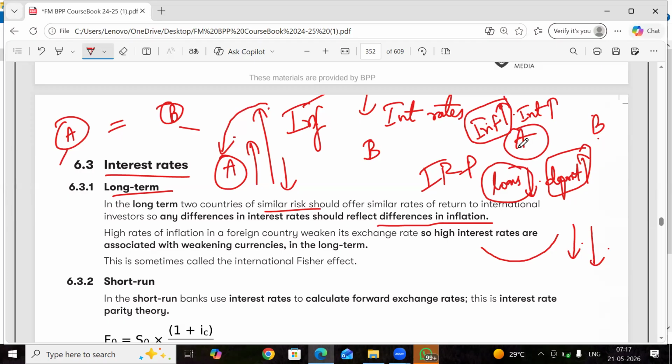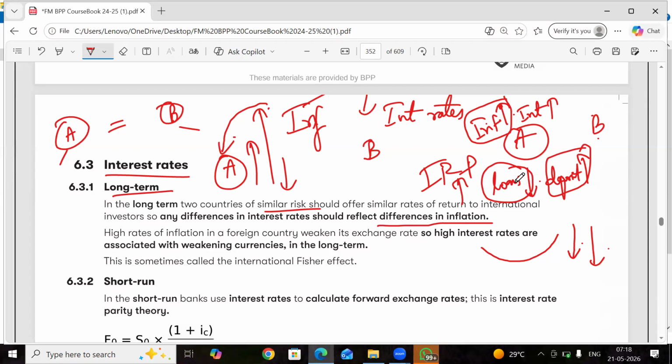They are encouraging people to deposit more by giving high interest rates. High interest rates is nothing but deposit rate will be high and loan rate will be high. If deposit rate is high, people deposit more. If loan rate is high, people will take fewer loans. Less loans, less demand, more supply. Yes or no? Less loans are given, right? People are not taking more loans because high interest rates are deterring them. So less loans, less demand.